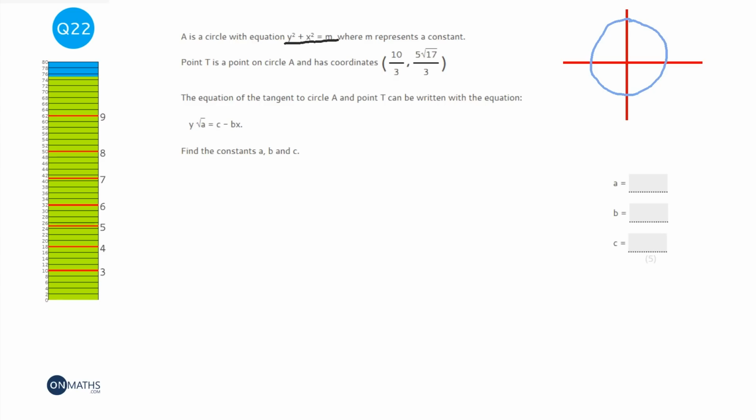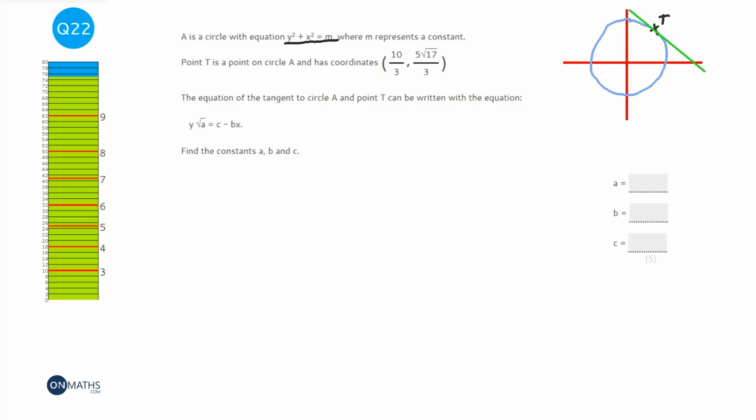So first of all, having a look at this question, we've got a point T, which I'm going to put here, and it's on the circle. Now, we're looking for the equation of the tangent, so if I draw the tangent on, probably not going to be as good as my circle, we're looking for this equation here.